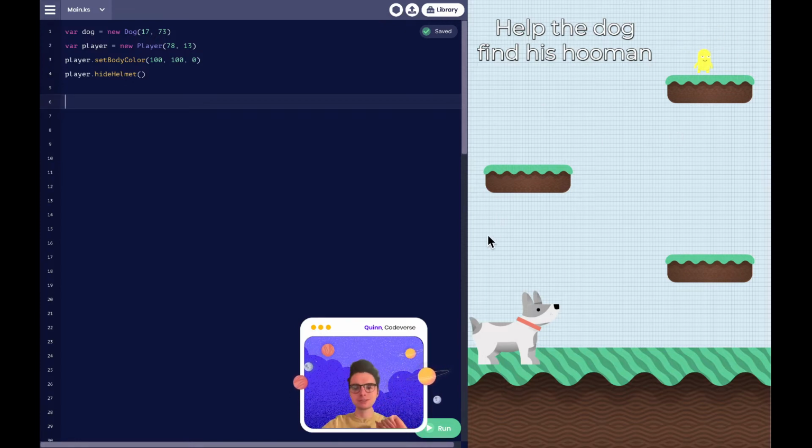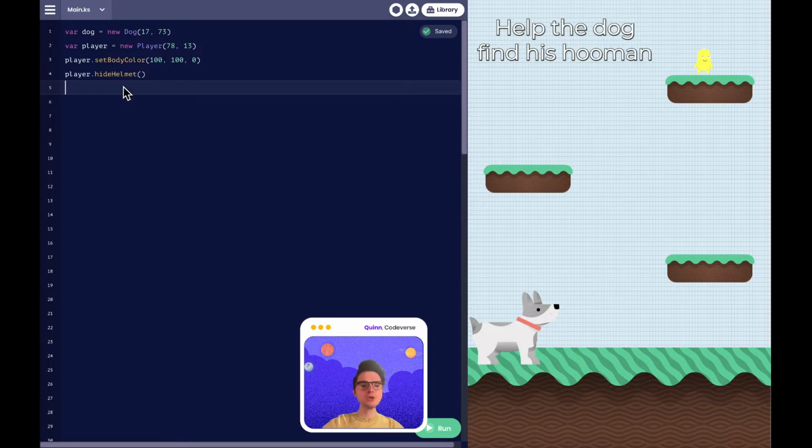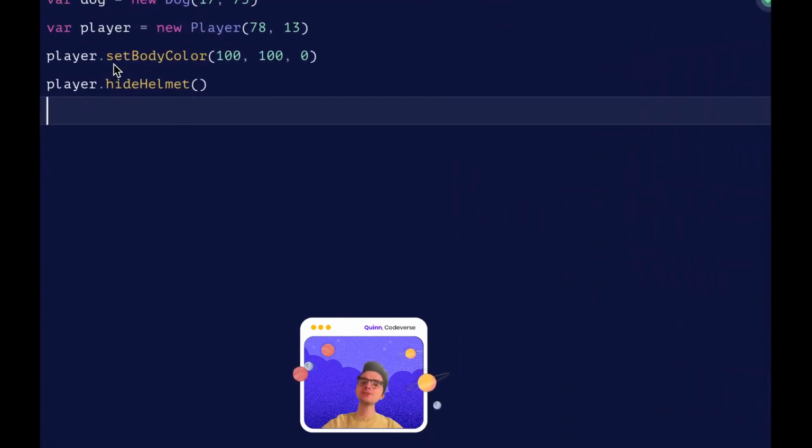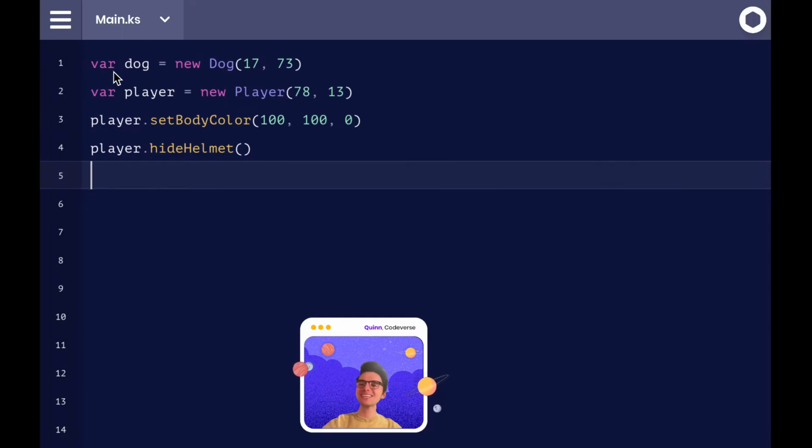Oh my goodness. But I'm noticing that our dog is significantly bigger than our human. So let's adjust the size of both. So we're gonna make a new line of code just by clicking anywhere over here. I already have a bunch of lines of code ready for you, but if you are creating this game at home, simply click enter or return on your computer to make that new line of code. I'm gonna zoom in on the code a little bit so you can see it a little clearer.